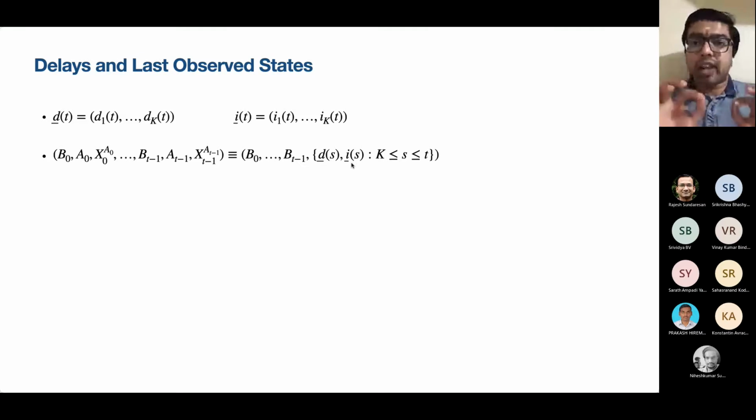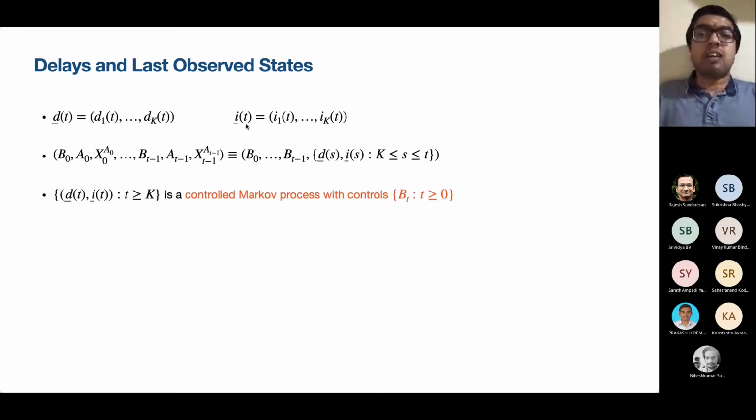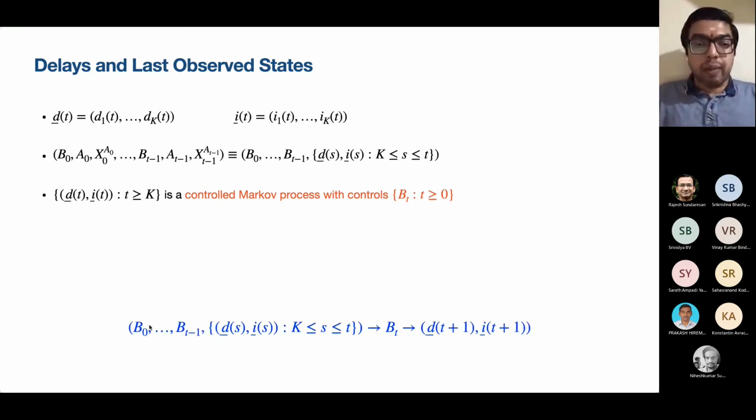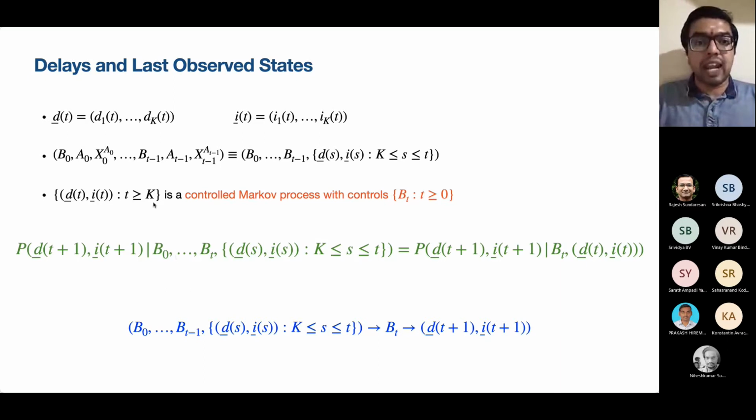The point is that instead of looking at each arm separately, if we look at all the arms together, that is, if we look at (d_t, i_t), it turns out that this is a controlled Markov process with controls B_t. Based on the entire history up to time t, we pick B_t. Our hand will tremble, there will be some A_t. That A_t will eventually define what is d_{t+1}, i_{t+1}. This way, the (d_t, i_t) keep evolving. Controlled Markov process simply means that (d_t, i_t) is a Markov chain subject to control.